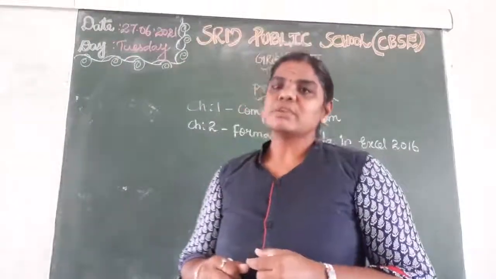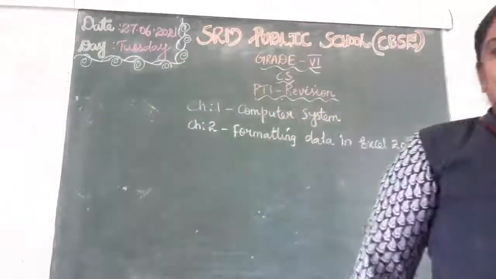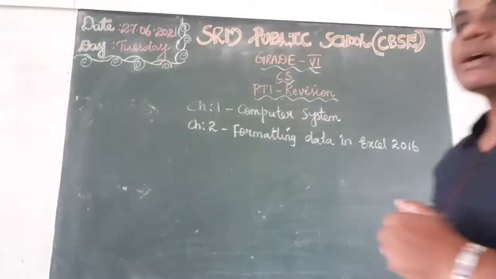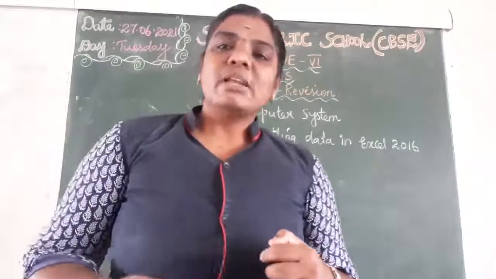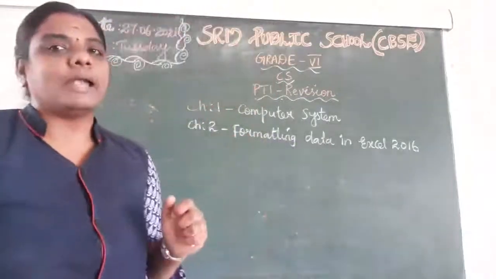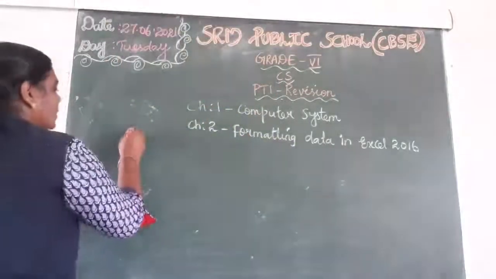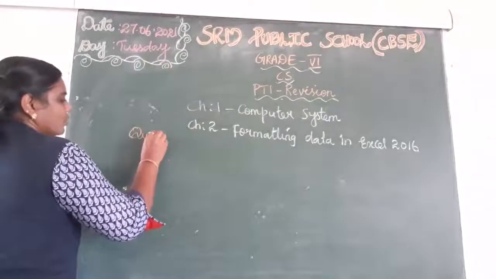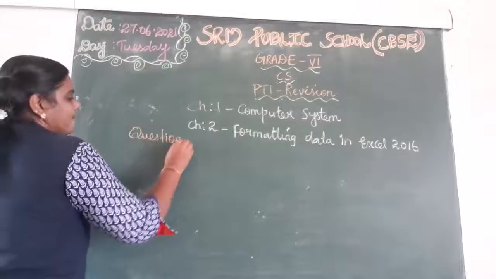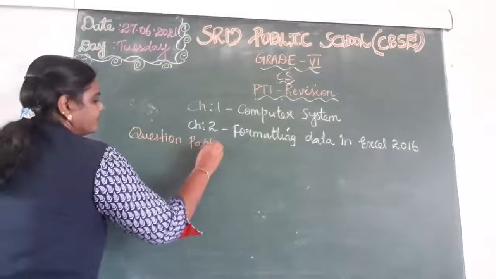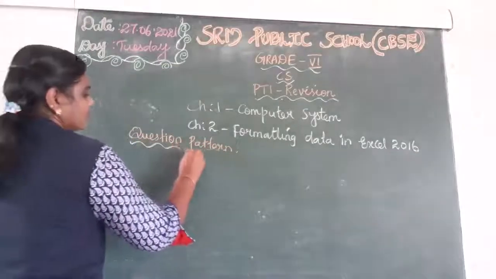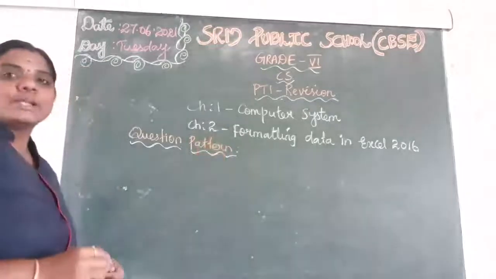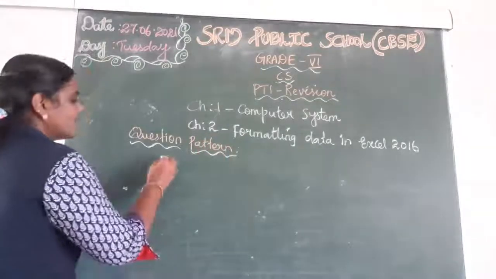Okay? So today we are going to revise the chapters. Before we enter the sections, we will see the question pattern. Okay? Look at the board. Question pattern. So you are going to write the CS exam for 20 marks.